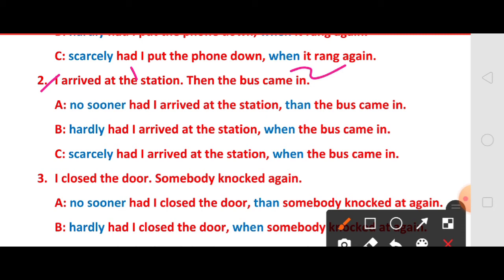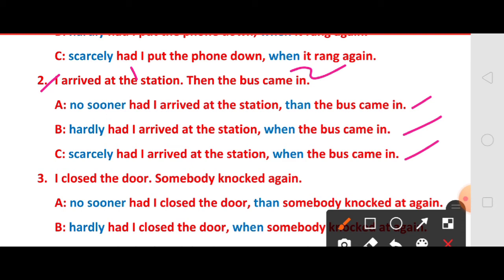Along with these phrases, you have to write the first incident first. You can begin the sentence with an auxiliary verb, helping verb, because you are beginning the sentence with a negative word. So, the answer is no sooner had I arrived at the station than the bus came in. If in the given sentence then is there, you have to remove then and use than only. Right. Now, hardly. Hardly had I arrived at the station when the bus came in. Scarcely had I arrived at the station when the bus came in. Hope all of you understood these three answers.